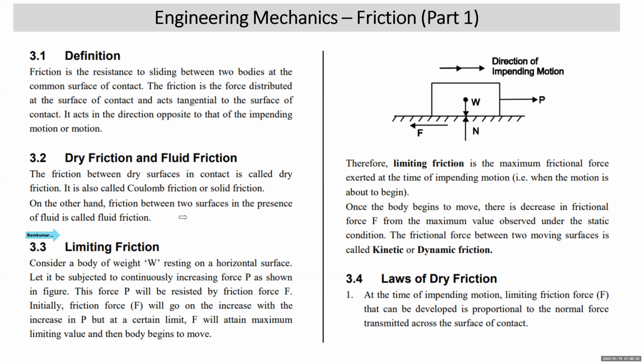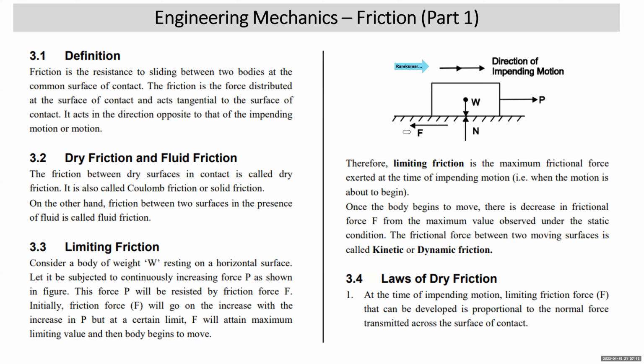Now, to understand the concept of limiting friction, consider a body of weight W. It is subjected to a gradually increasing force P towards the right. That means the body will have a tendency to move towards the right. I'll use an arrow with a double head as the notation for the direction of impending motion. As you apply the force towards the right and the surface is rough, friction will generate in the direction opposite to that of impending motion. Initially, friction force F will continue to increase with the increase in the value of P.